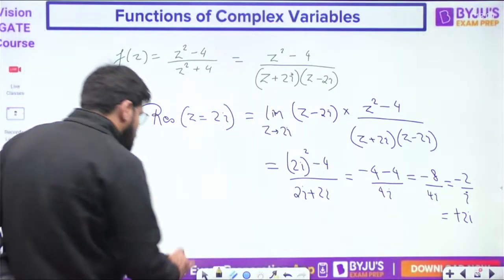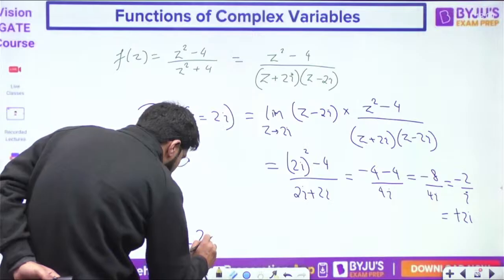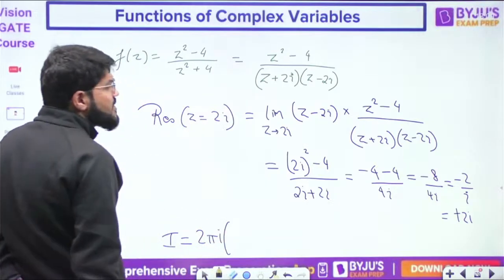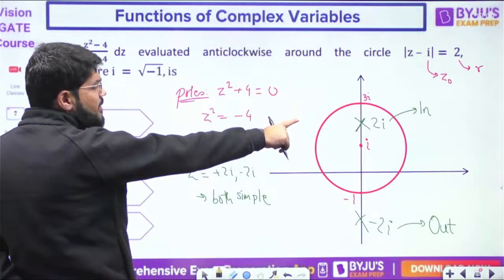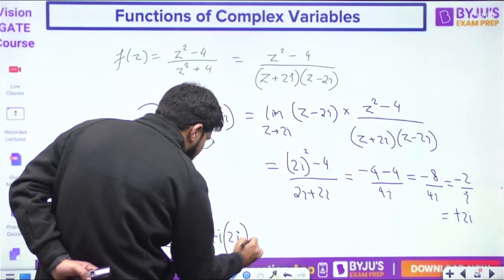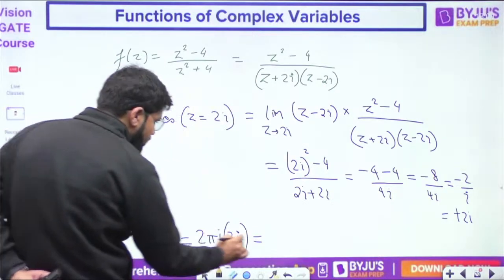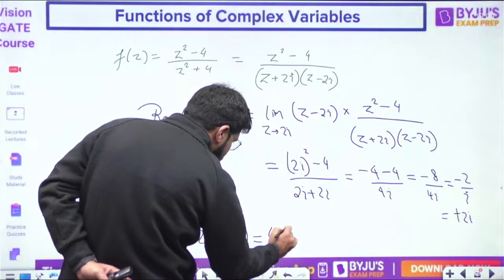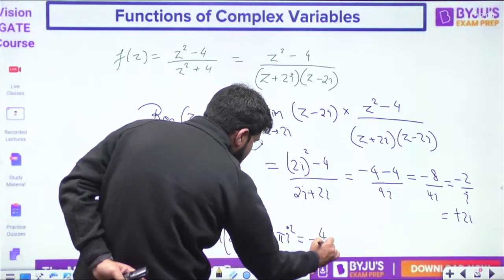So what is the value of the integral? 2 pi i into the residue of the inside pole. And inside, you have only one pole. The residue is 2i. Multiply: 2 twos are 4, you have 4 pi i square. But what is i square? It is minus 1.